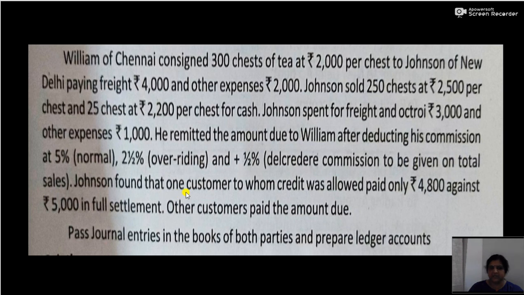Now Johnson found that one of the customers to whom credit was allowed paid only rupees 4,800 against rupees 5,000 in full settlement. Other customers paid the amount due. Now pass journal entries in the books of both the parties and prepare ledger accounts. This problem you have to do as homework.